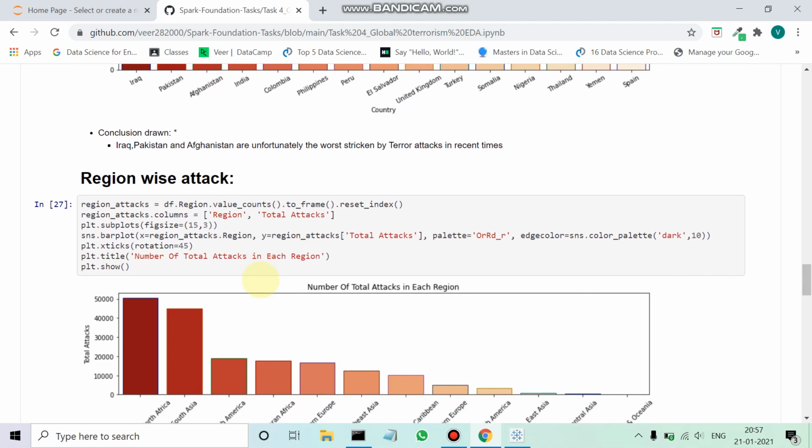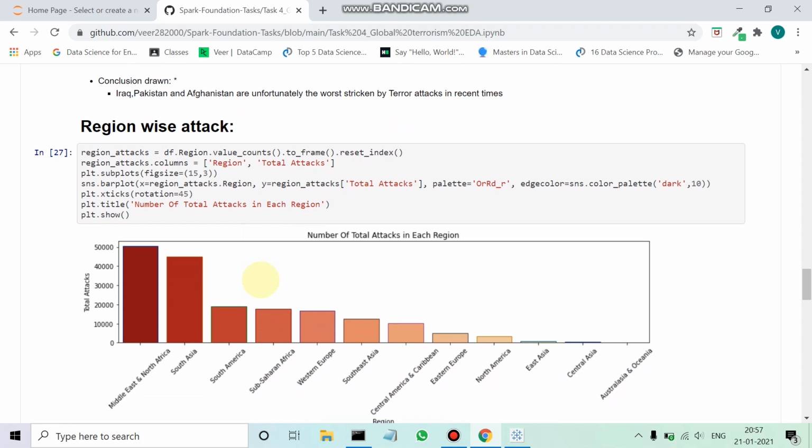Looking at the region-wise attacks now, we see that the Middle East, North Africa and South Asia are the red zones. This is not surprising because Iraq, Pakistan, India and Afghanistan all belong to these regions, and they are prone to the highest number of attacks, so they come under the red zones.